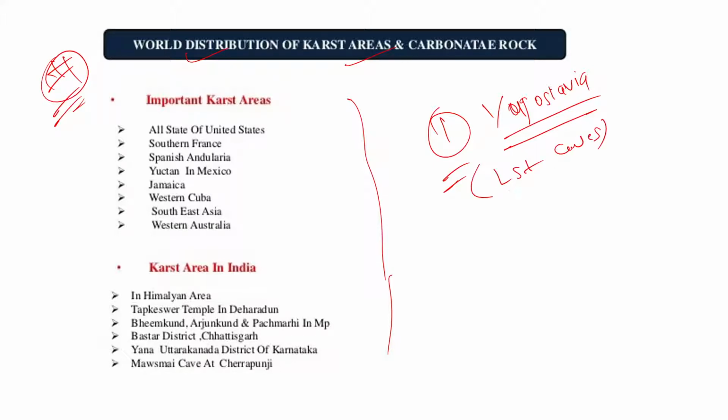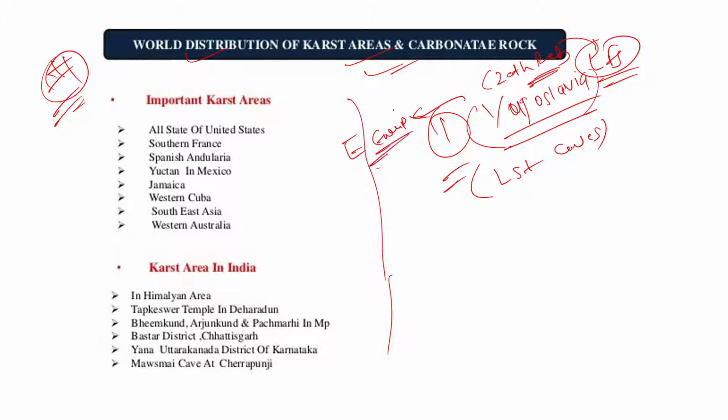Even most of the landforms whose names we will study have a Czech origin in language, right? So basically Yugoslavia has a lot of good karst topography, right? Yugoslavia comes in Eastern Europe, so you can write Eastern Europe.